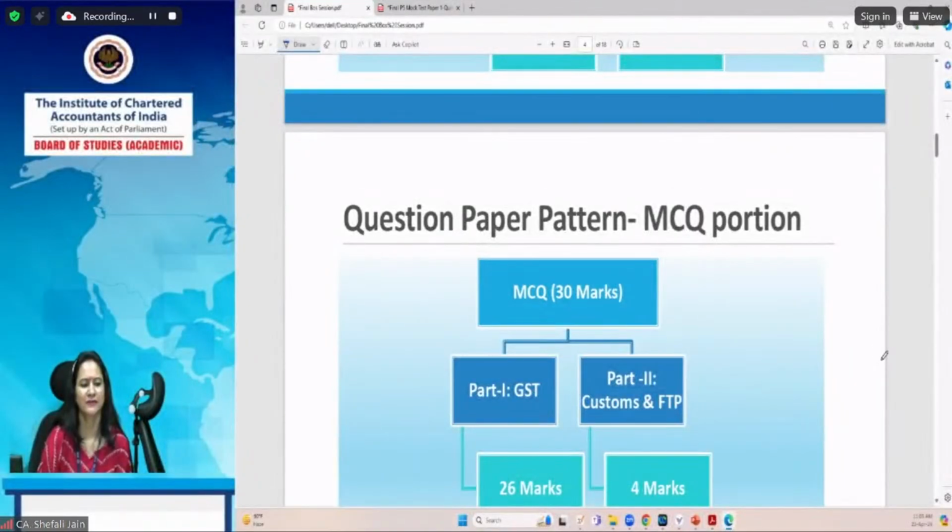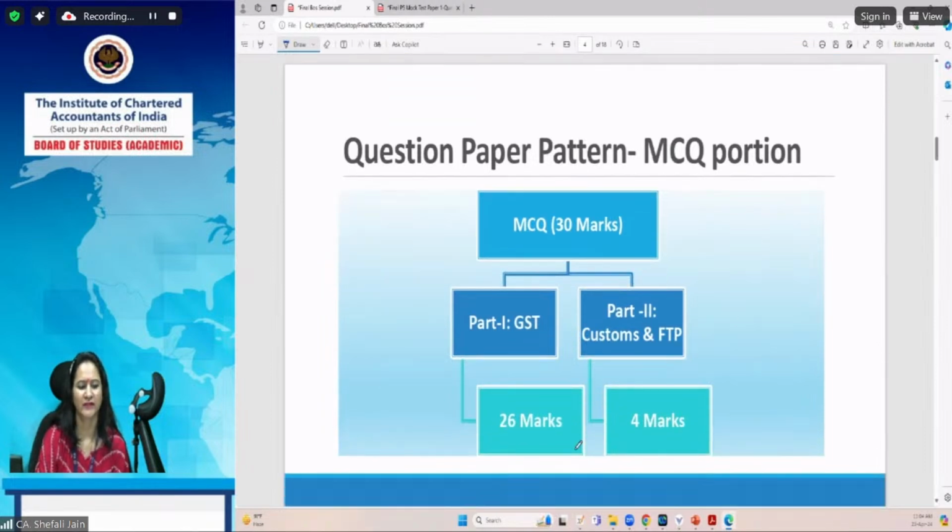So let's discuss the question paper pattern also. This question paper basically comprises two divisions. Division A is multiple choice questions, and Division B is the descriptive portion. Multiple choice questions carry the weightage of 30 marks, and the descriptive portion carries the weightage of 70 marks. As far as Part 1, Goods and Services Tax, is concerned, it carries the weightage of 26 marks, and from Part 2, Customs and Foreign Trade Policy, multiple choice questions will be asked for 4 marks.